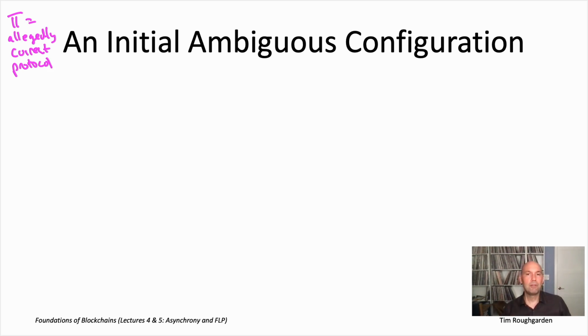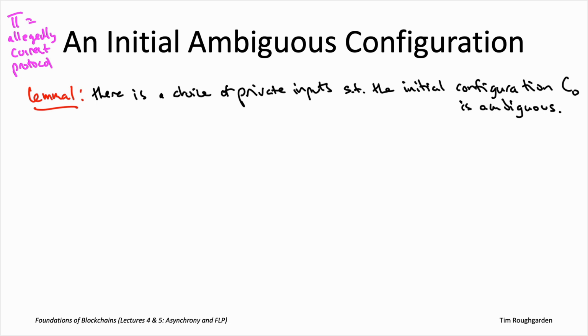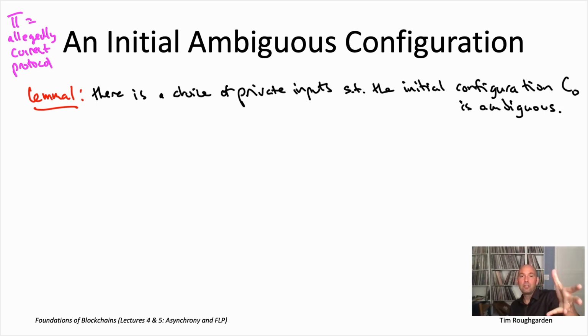All right, so formal statement of lemma 1. There exists a way to get started in an ambiguous configuration. So formally, for any allegedly correct protocol pi that you hand to me, deterministic, satisfying Byzantine agreement, this lemma will show that I can hand you back an input, meaning a choice of a 0 or 1 as the private input for each of the n nodes. I can hand you back a choice of private inputs such that in the corresponding initial configuration, it's ambiguous.